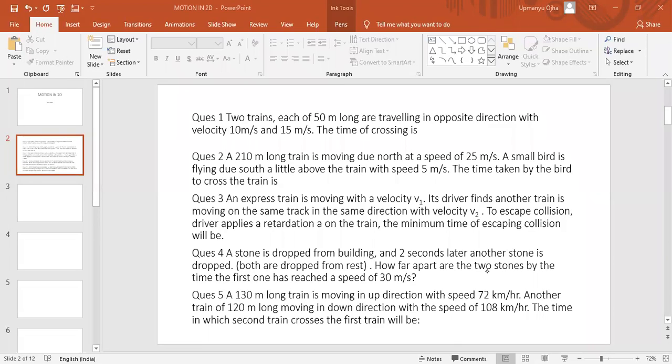So I have given you 10 NCERT book problems. You need to upload 5 today and 5 tomorrow. You can upload all tomorrow, no problem in that. Okay, fine.